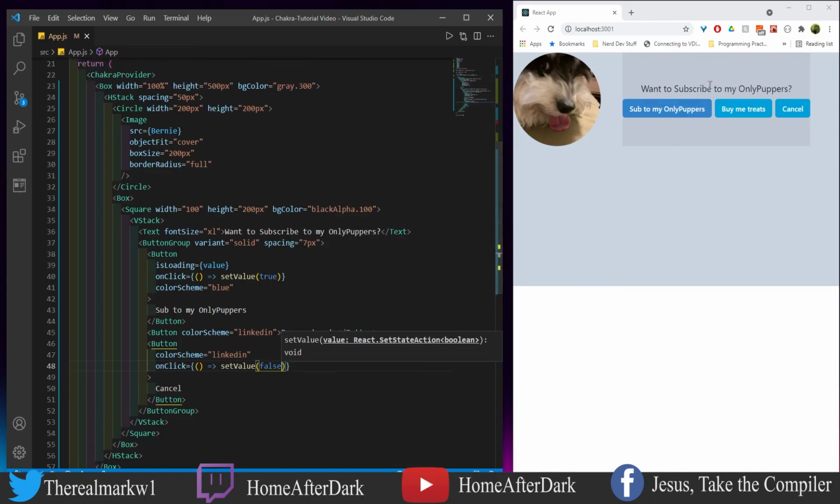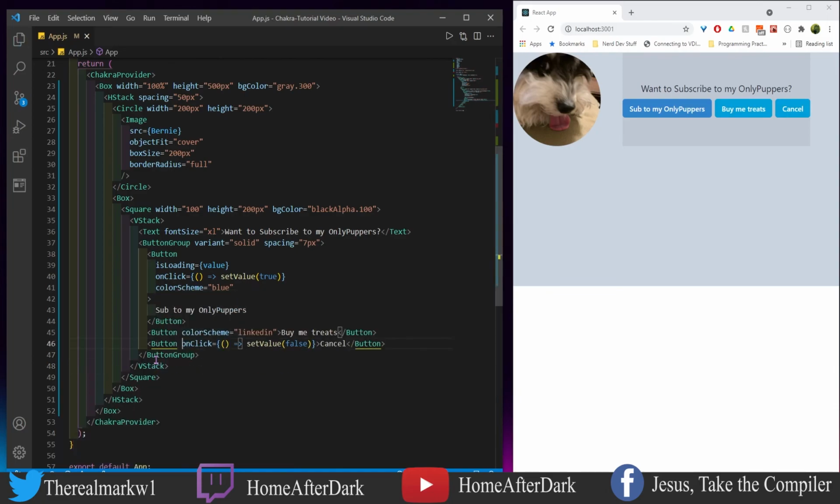Now that we have this, we have want to subscribe. I don't know why that doesn't roll off my tongue any better. Want to subscribe to my only puppers. We have sub to my only puppers, buy me treats, and then cancel right here. And actually, I should probably take off cancel just so each button visually stands out a little bit more here.